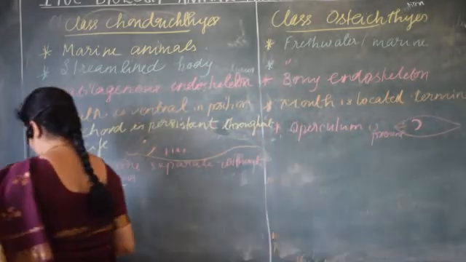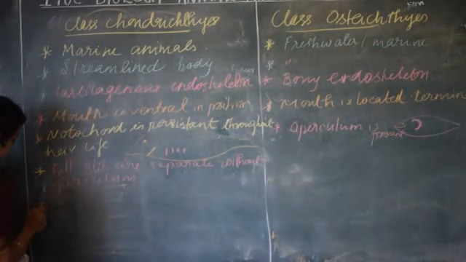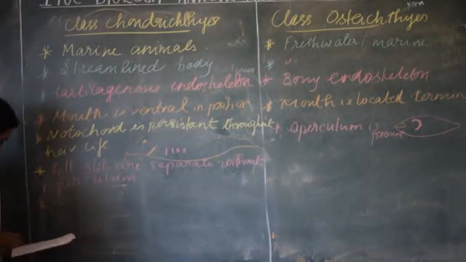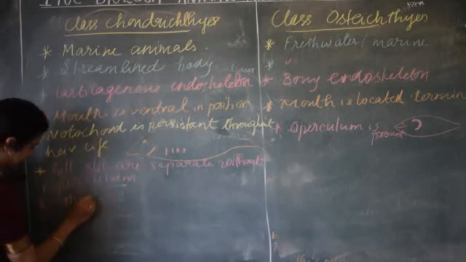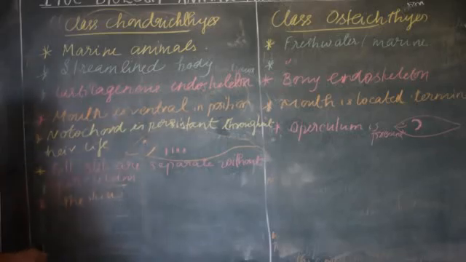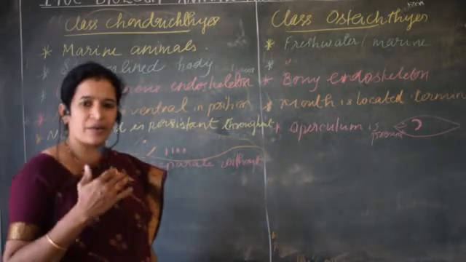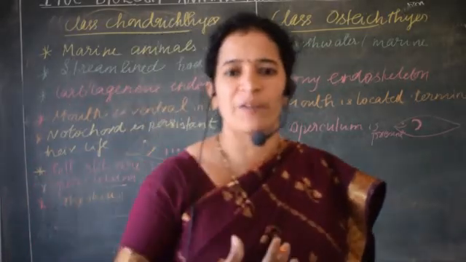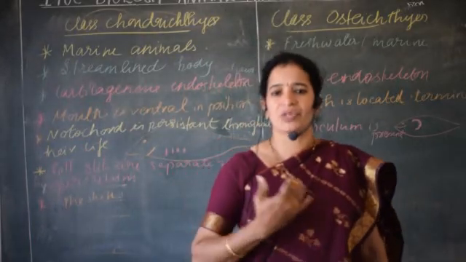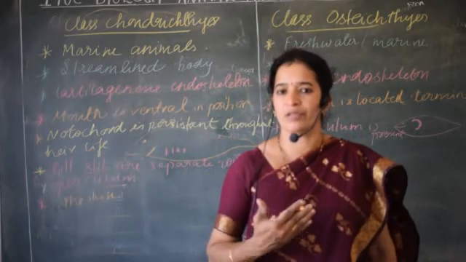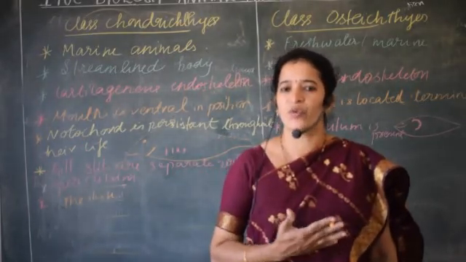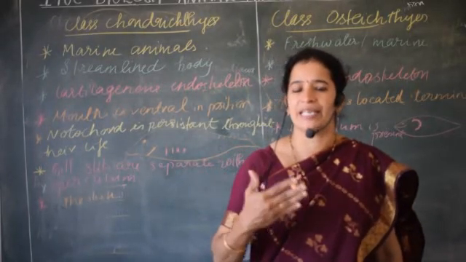Then about their skin. They both differ. How does it differ? Take the skin in the case of cartilaginous fish. For students who are non-vegetarians, while cutting fishes and removing the scales, you might have observed, or you can observe how your parents remove them.